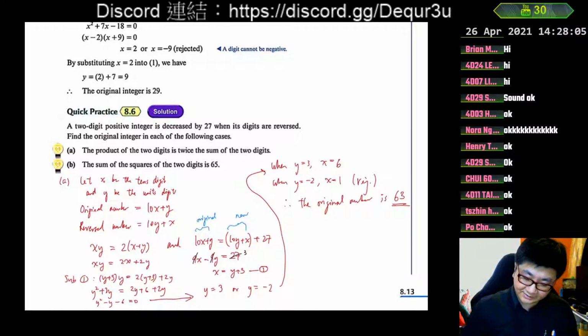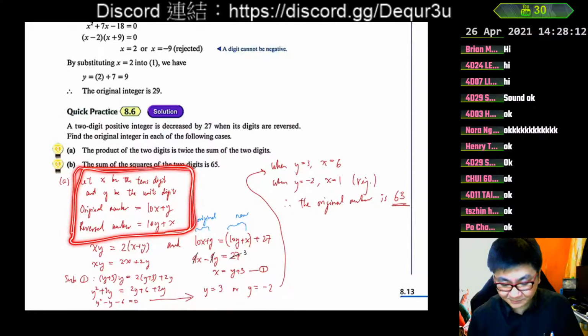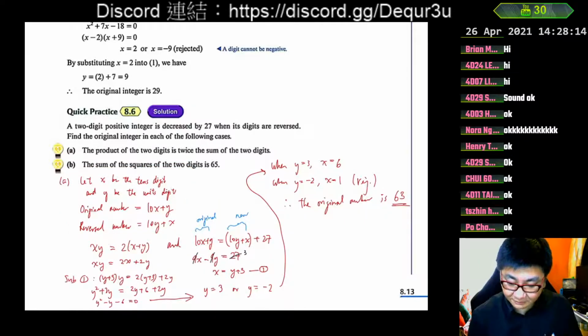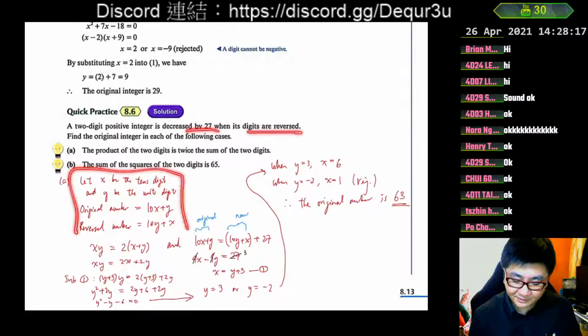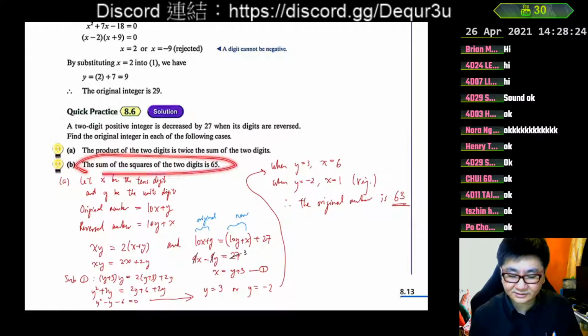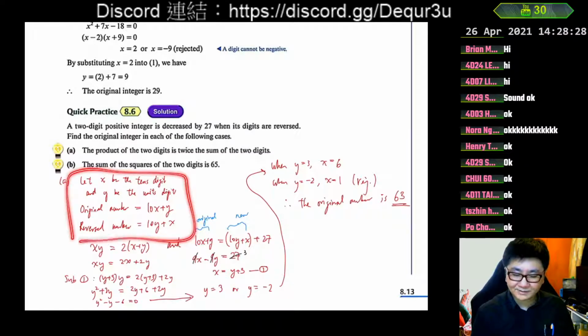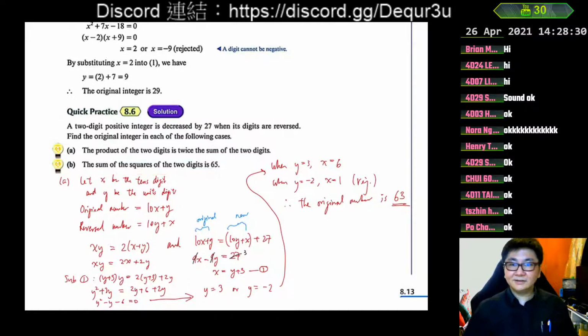For part B, you can keep the previous parts. I mean, you can keep the first few steps because it is still about reversing the digits, and these parts are for reversing the digits, so you can still use them. But the other condition will be different. It is about the sum of squares of the two digits being 65. Therefore, you can keep the first part, but then start working with the second part. Also, let's check our answer at about 32 maybe.